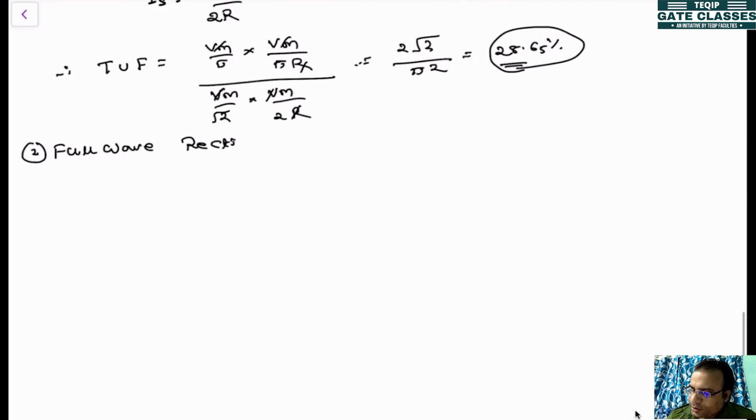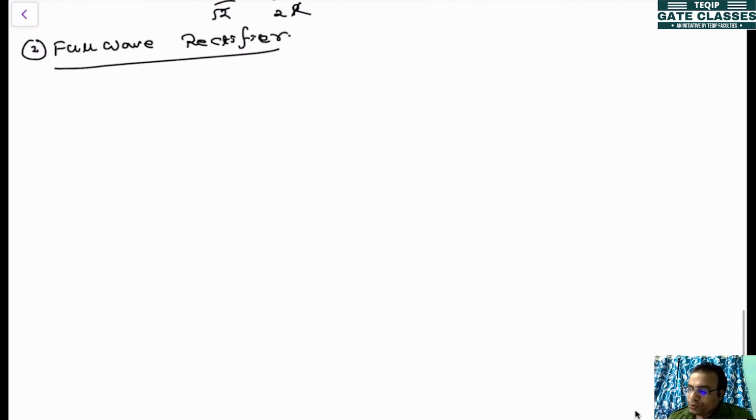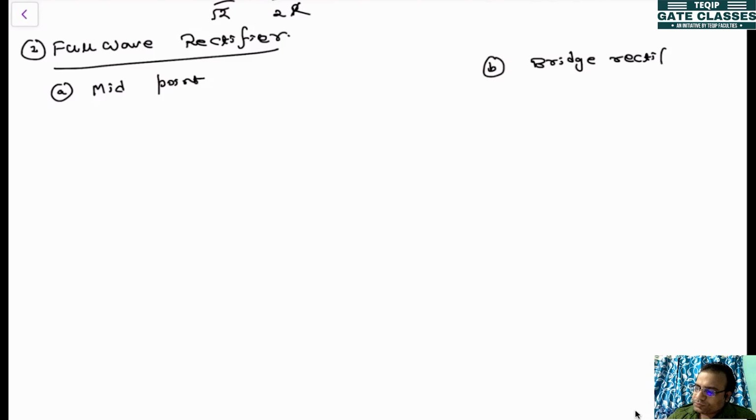Full wave. The full wave rectifier can be designed in two ways. Two configurations are there. The first configuration is the midpoint configuration, and the second configuration is the bridge configuration, the bridge rectifier. Both are full wave rectifiers.